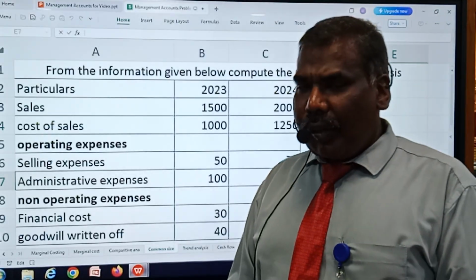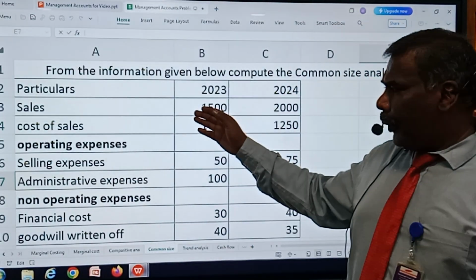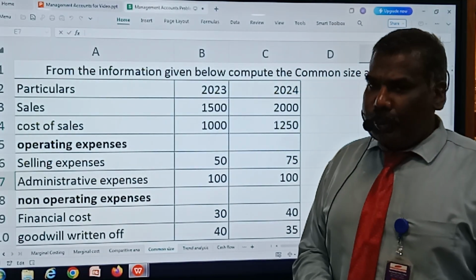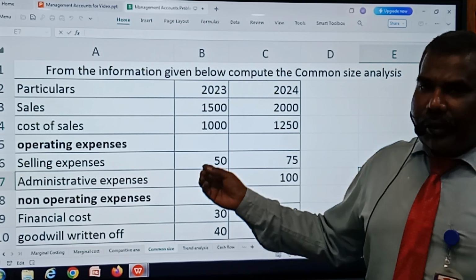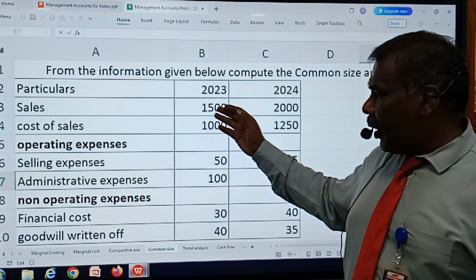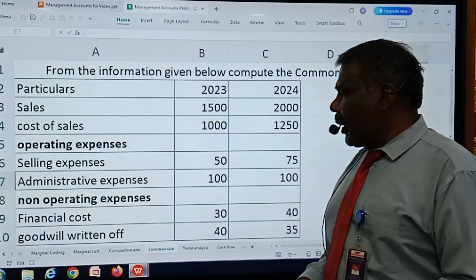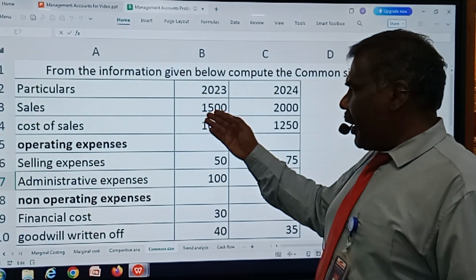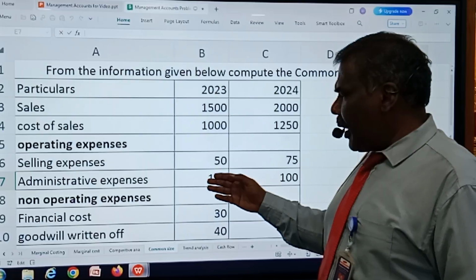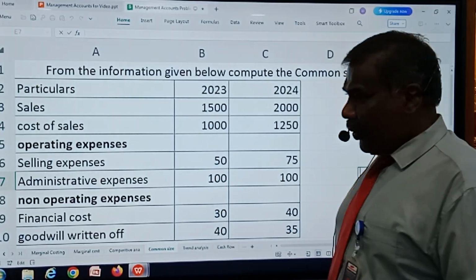Each and everything will be decided upon the sales value. So percentage will be calculated based upon the sales amount, and it has been expressed in terms of percentage. In this sum, I have taken 2 years, 2023 and 24. The sales, cost of sales, operating expenses and non-operating expenses.